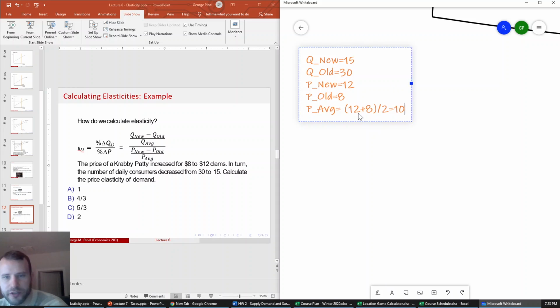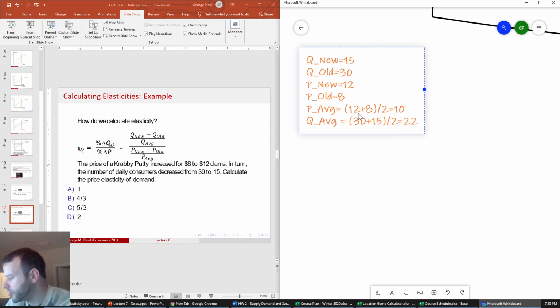So 20 divided by 2, or 10. Sorry, I realize I'm a little bit out of frame here. Better. Okay. The Q average will be 30 plus 15 divided by 2. So that's going to be 22.5.